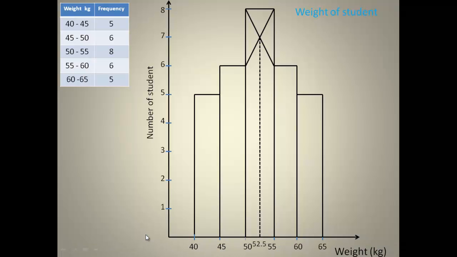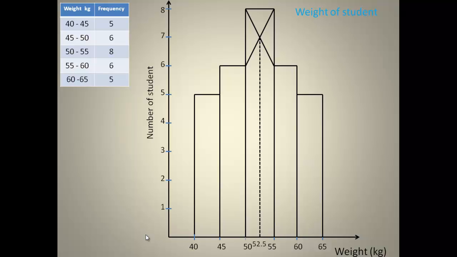Now today we have learned how to draw a histogram for given data. We saw that for a histogram there are no gaps in between the bars, as we saw for a bar graph. And for a histogram too, the frequency is always on the y-axis, and then the score or the width will be on the x-axis.